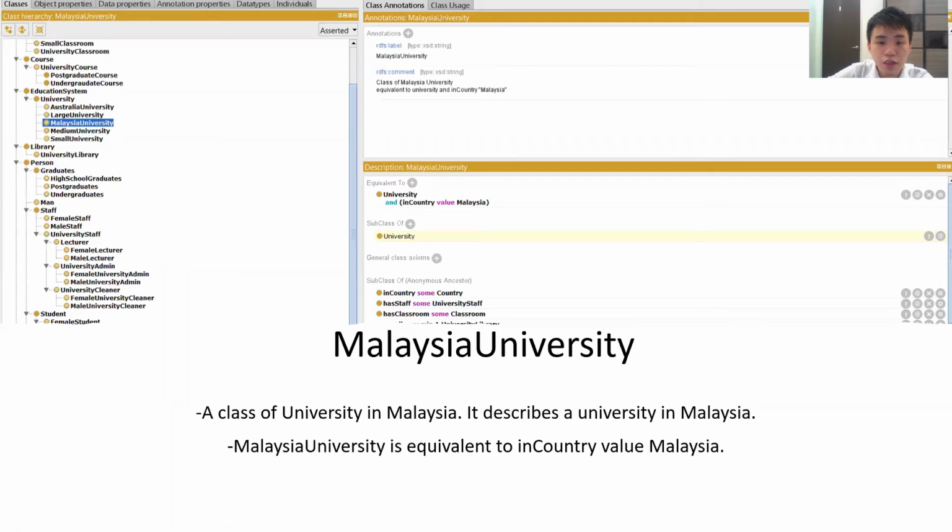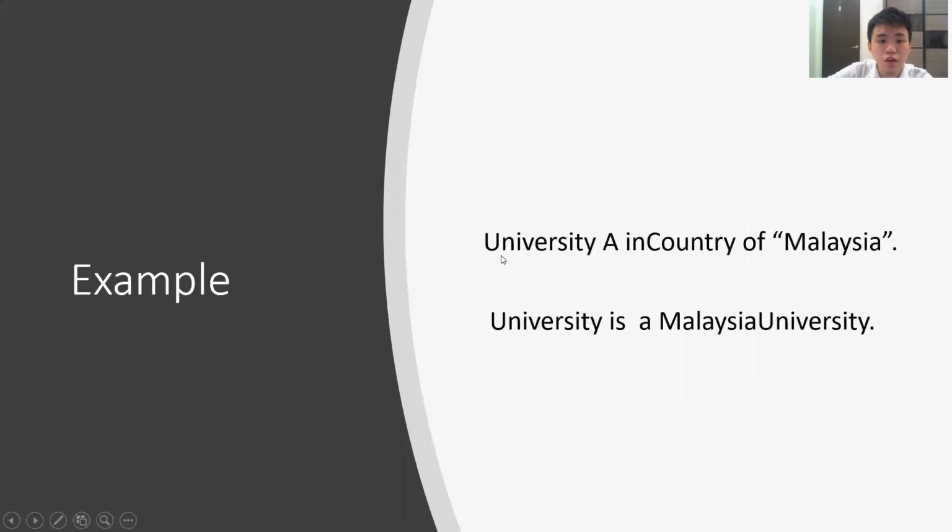Next, the fifth one is Malaysia University, which describes a university in Malaysia. So Malaysia University is equivalent to university and in-country value Malaysia. For example, if University A is in country Malaysia, then University A is a Malaysian university.